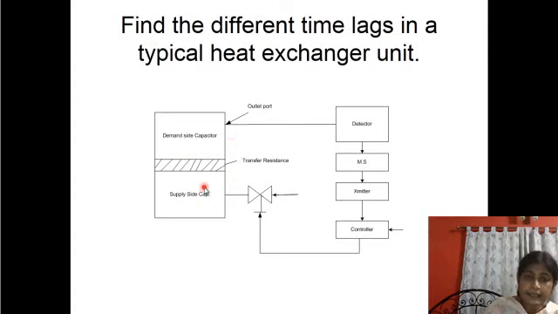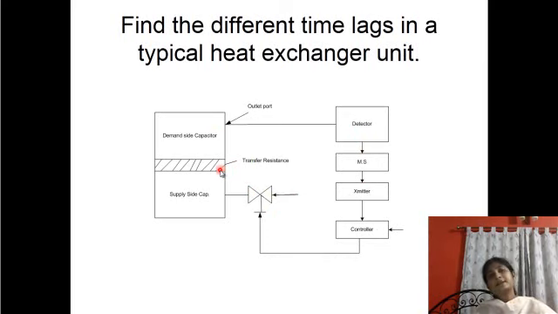Then the energy flow rate is adjusted to the process, so there is a time delay. And finally, within the process plant there is a time delay that is due to the process transfer time lag, that is due to this capacitor and transfer resistance of the pipe.